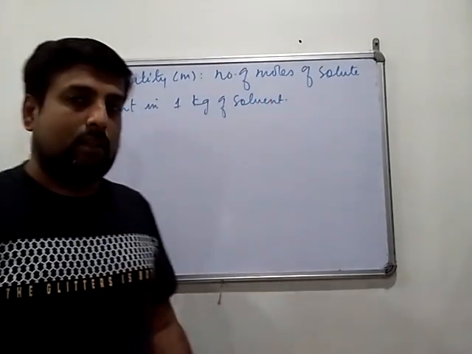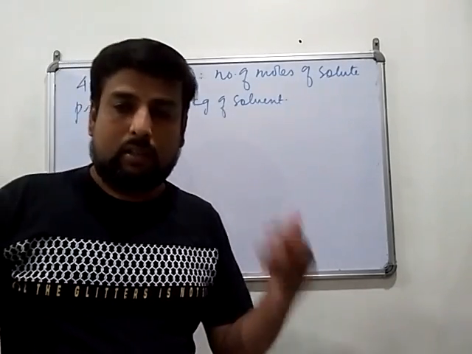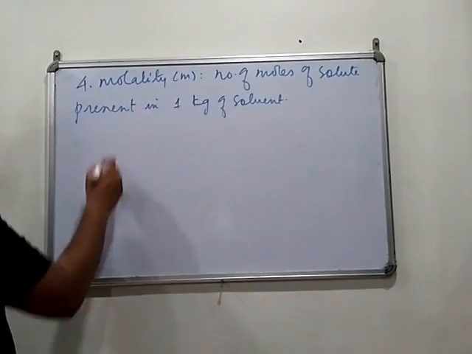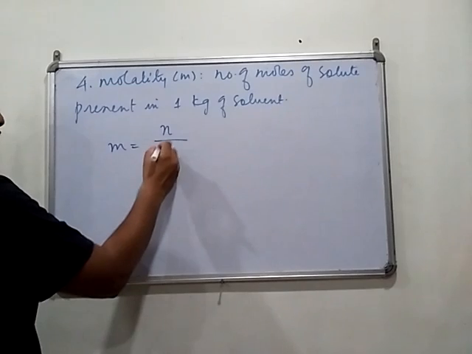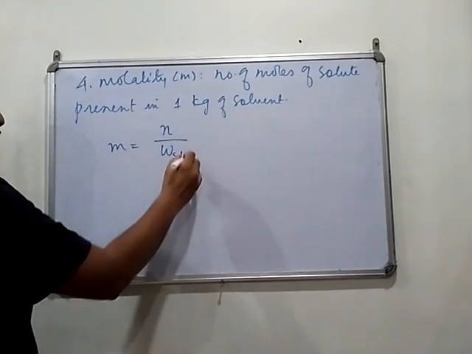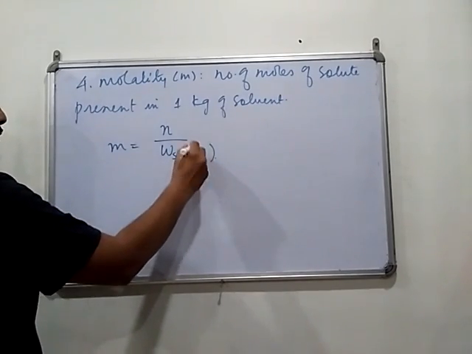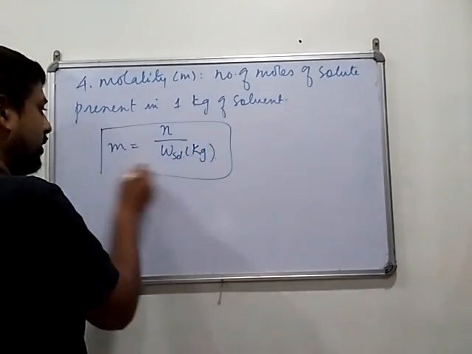As I told you earlier, in this particular case we have to use the amount of solvent in kg as a denominator. Now formula of molality m equal to number of moles of solute divided by weight of solvent in kg. This is the original formula of it.